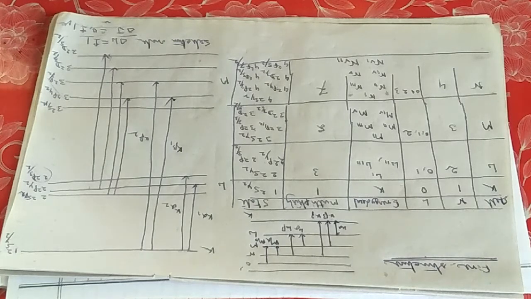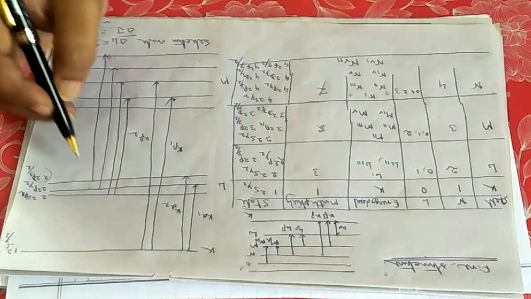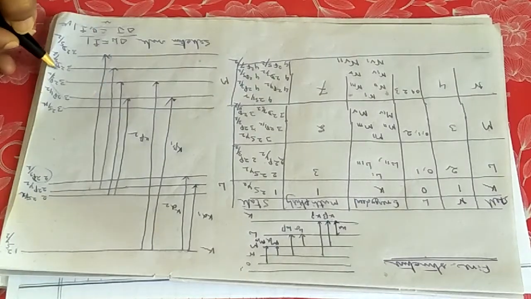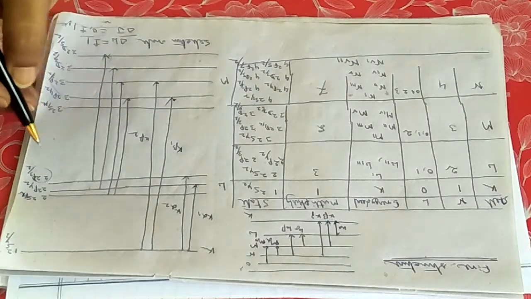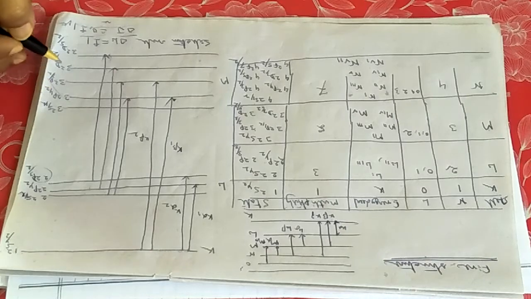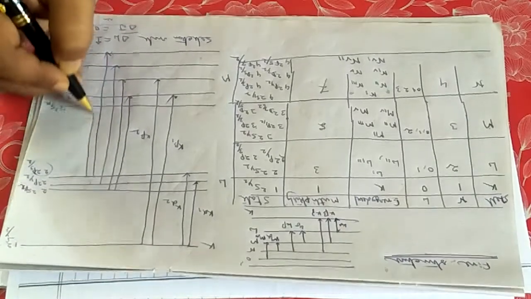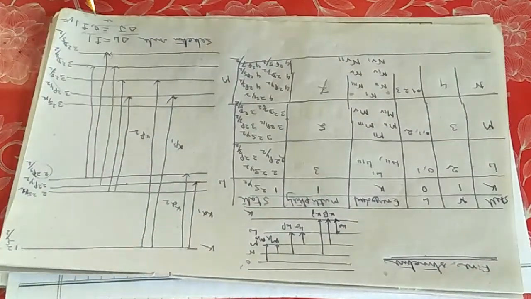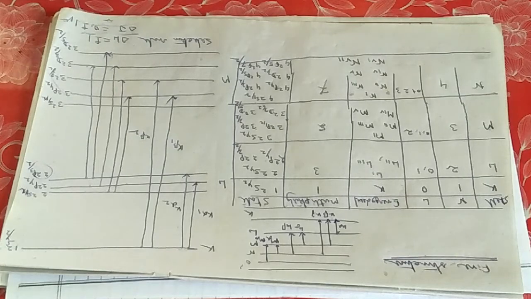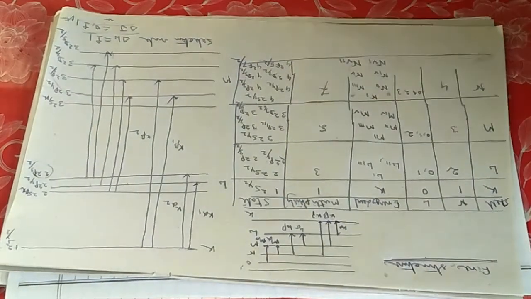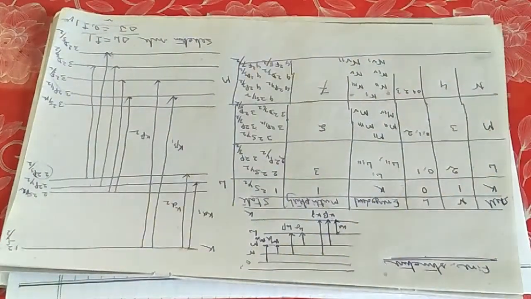Understood? That's the beauty. And 3 by 2 to 3 by 2 is also possible. If you come from this line to here, it is also possible. Here it comes 0. It is also possible.